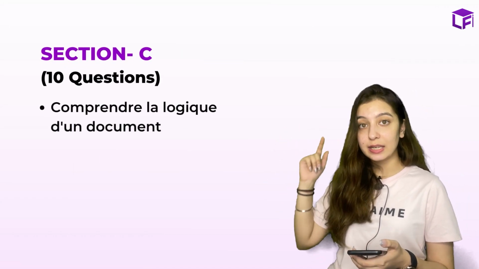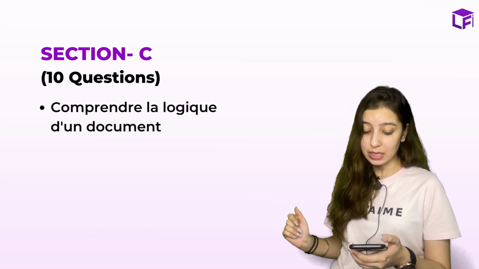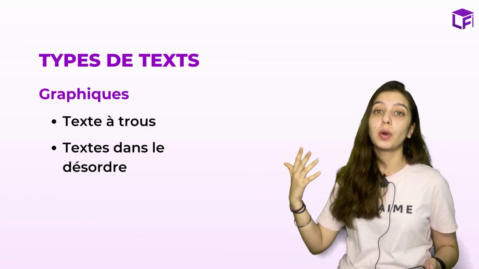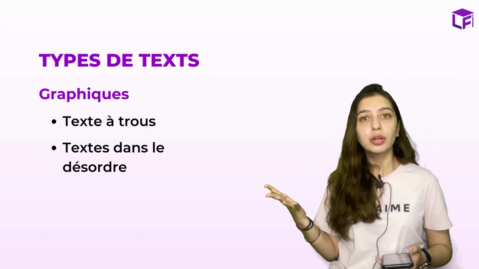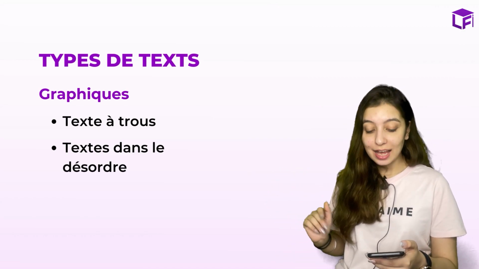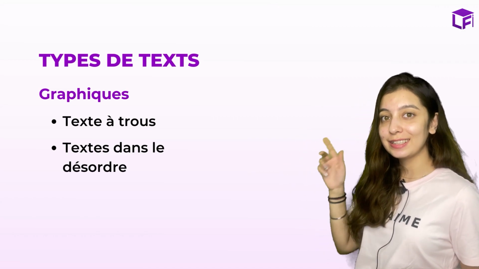If we look further, section C has 10 questions. And the objective is comprendre la logique de... So here basically you have to understand the order and what the author is trying to say, the logic of it. And the types of questions that you'll be getting are texte à trous and texte dans le désordre.